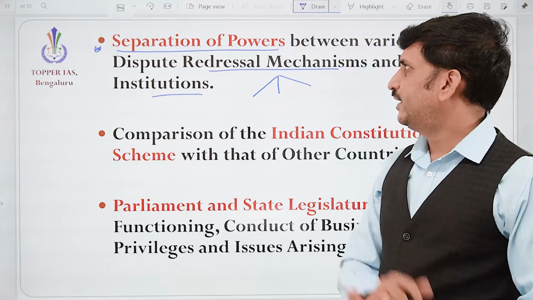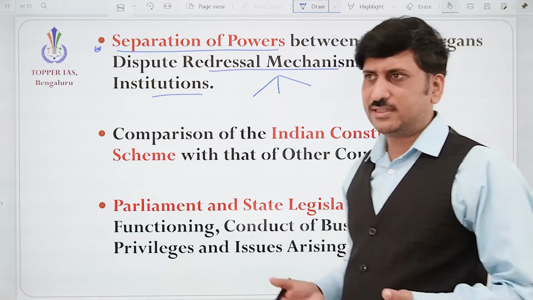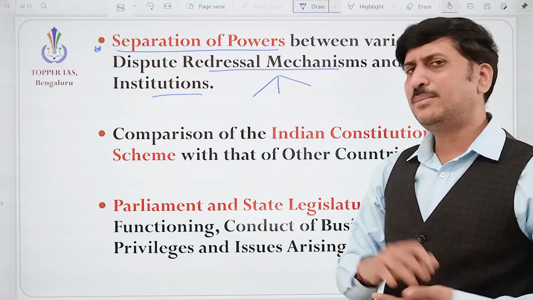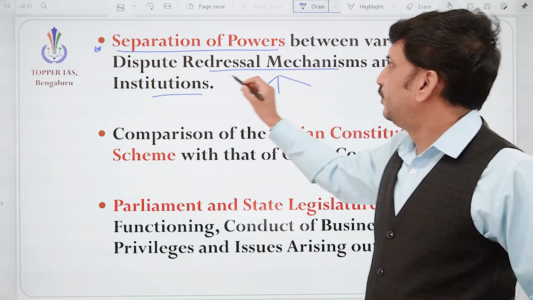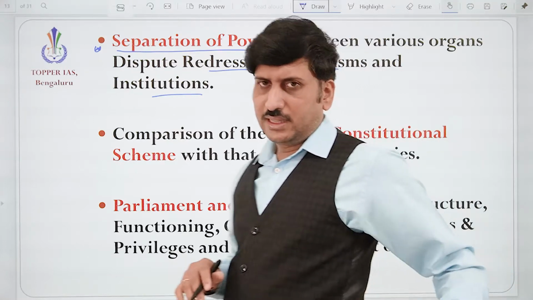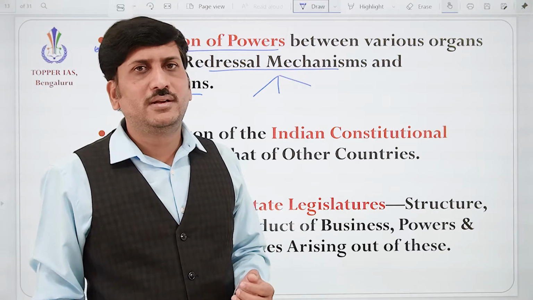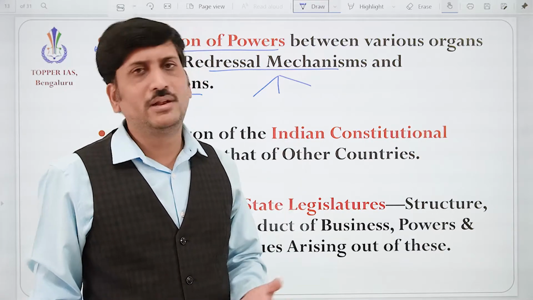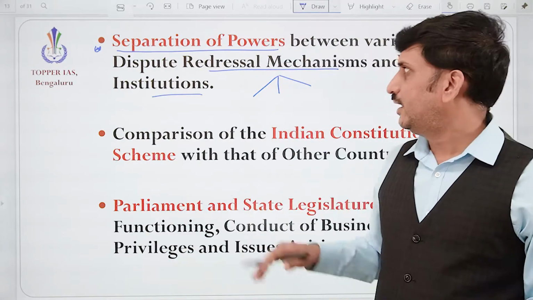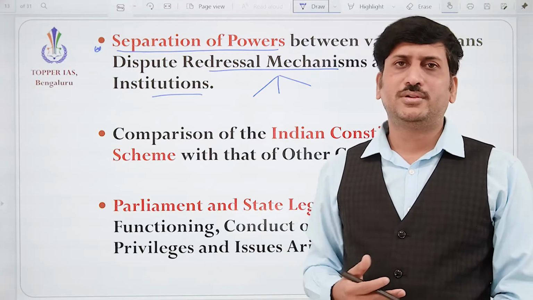But in reality, what happens? This separation of powers, even though it exists, we know that interference of one organization in the other keeps on happening. Like dispute redressal mechanisms and institutions. Fine, some body is there to carry out the dispute or give the solution for that. But some other institution will be having its influence over it, right? Whether that separation of power is strictly happening or influence is being carried out.